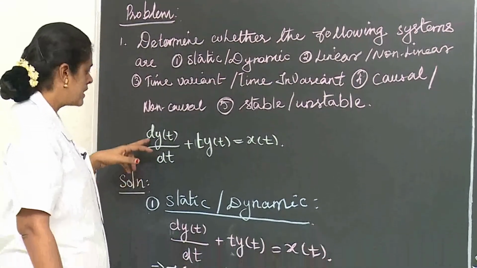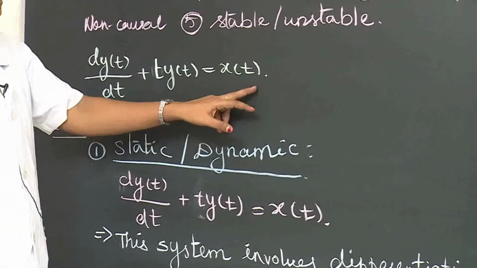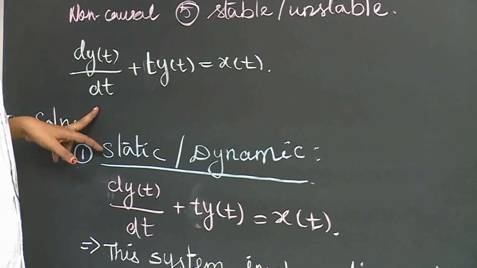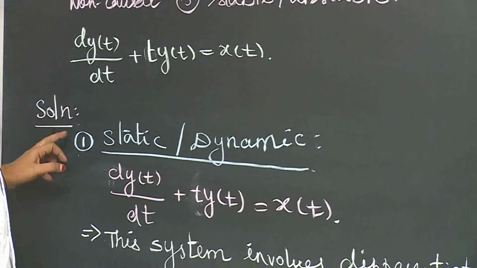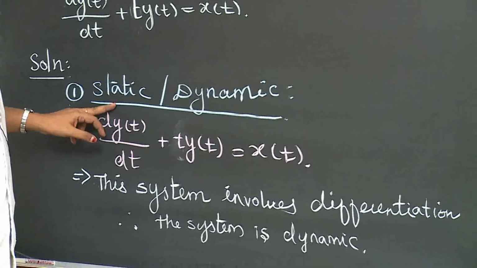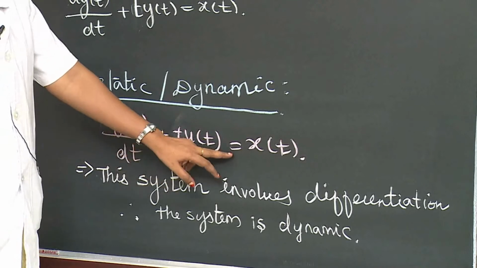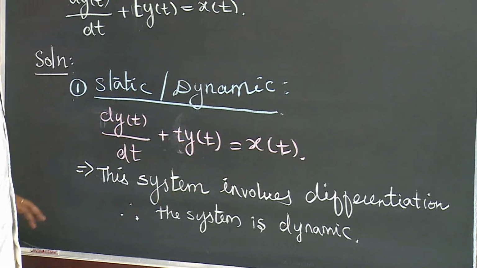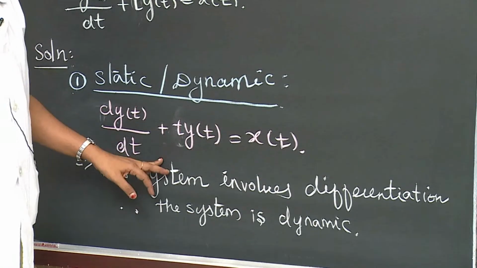So the problem is dy of t divided by dt plus t into y of t equal to x of t. So this equation is a differential equation, right? So first we have to prove the static and dynamic property. So the problem is dy of t divided by dt plus t into y of t equal to x of t. This problem is a differential equation. For a differential equation we need memory, right?